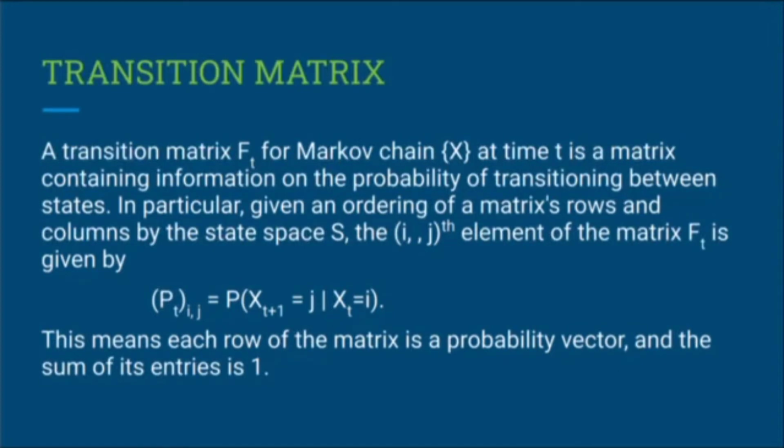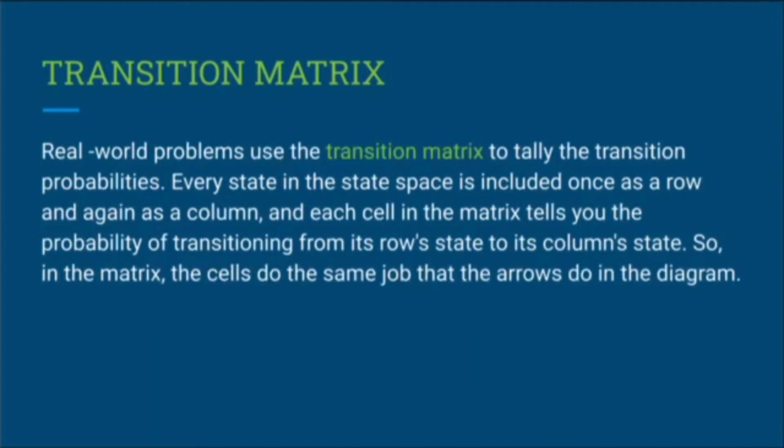And we use a transition matrix for a Markov chain. The transition matrix Pt for a Markov chain at time t is a matrix containing information on the probability of transitioning between states. In particular, given an ordering of matrix rows and columns by the state space S, the i,jth element of the matrix Pt is given by Pt of ij equal to P of Xt plus 1 equal to j, given Xt equal to i. This means that each row of the matrix is a probability vector and the sum of its entries equals 1.